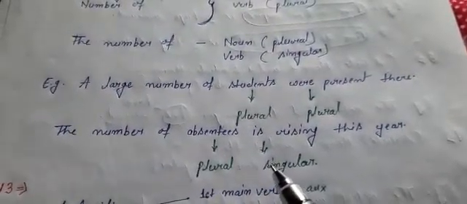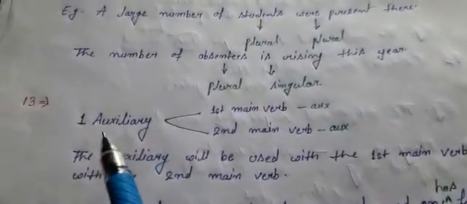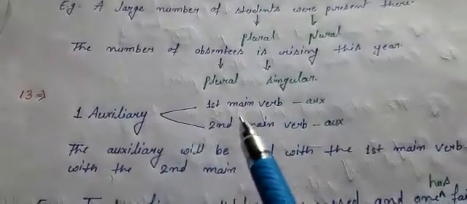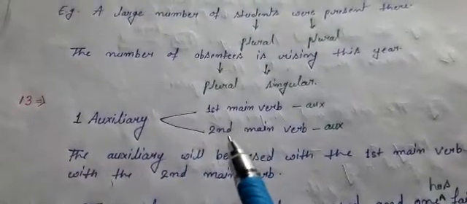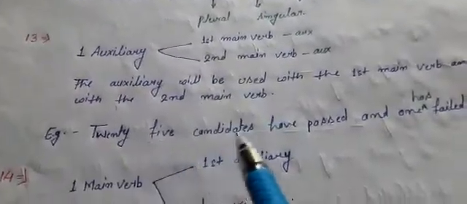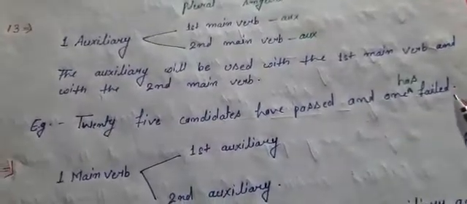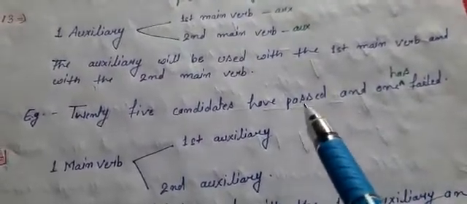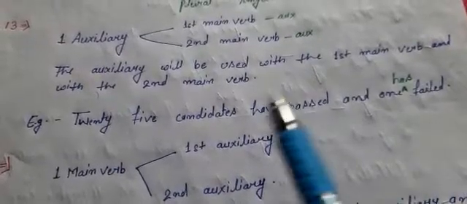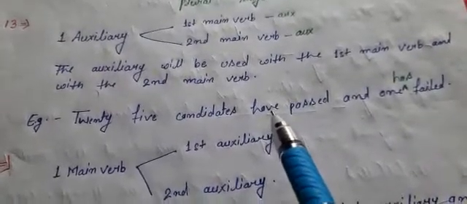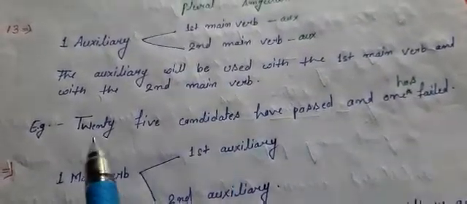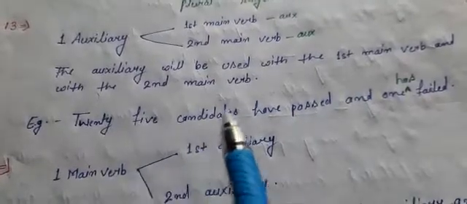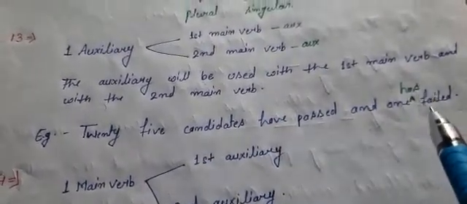Now, if we move forward to the next rule, it says if in a sentence we have only one auxiliary and two main verbs are given, in this condition, we should use auxiliary with both main verbs. For example, 25 candidates have passed and one failed. Here, there are two main verbs, passed and failed, but only one auxiliary is given, have. So, to make the sentence correct, we should place one auxiliary here also. So, the correct sentence goes like this: 25 candidates have passed and one has failed.